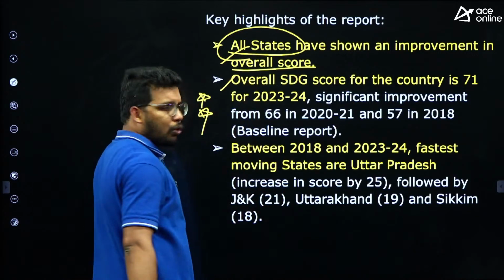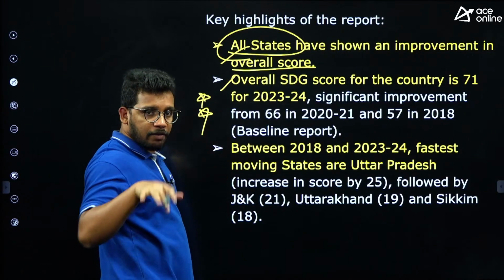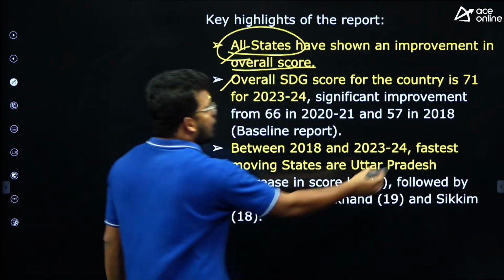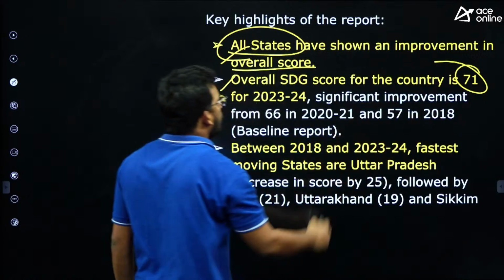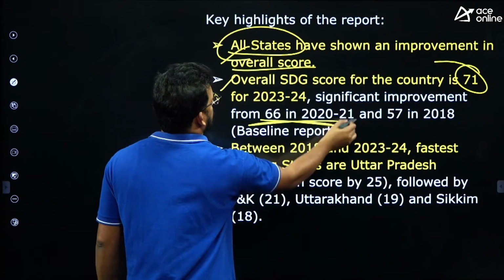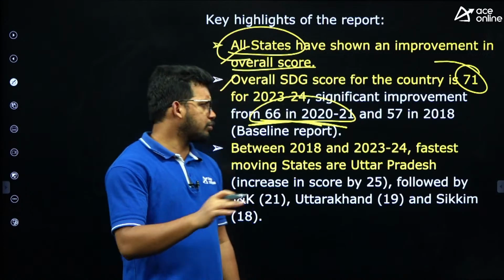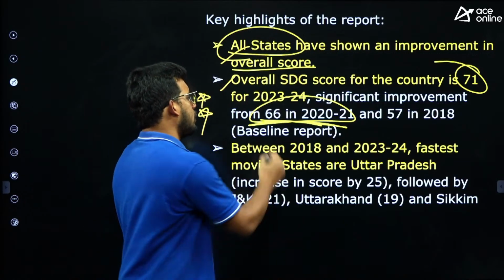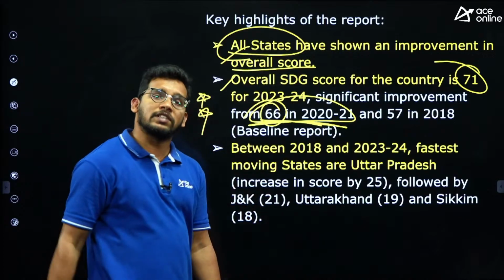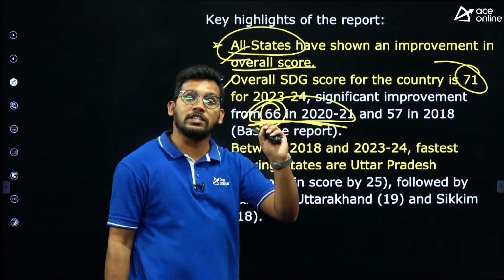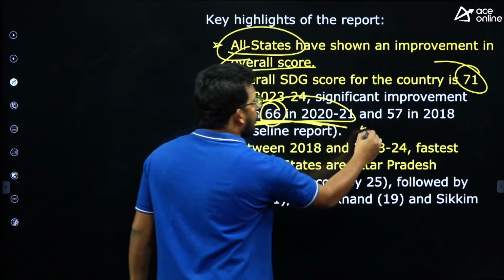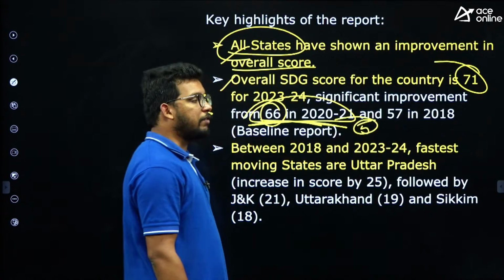And the overall score out of 100, on an average of all the states, is now 71, improved from 66, right? So it has improved from 2021-22. So in the years they have given, this is the third edition. Earlier it was just 66, but now we have increased by 5. That is also important. We have increased the score by 5 to 71.